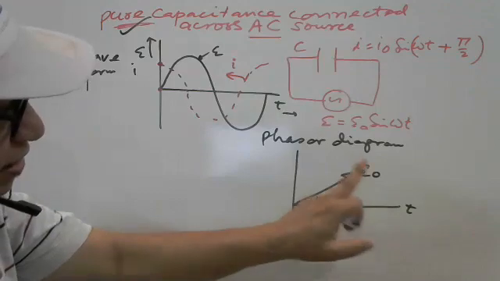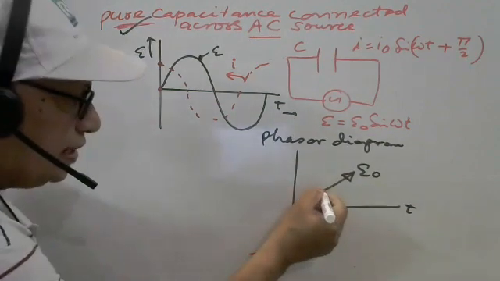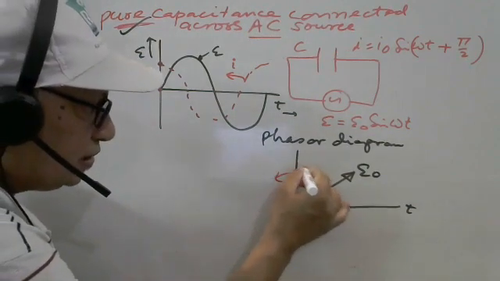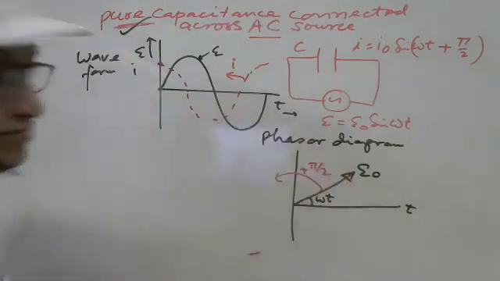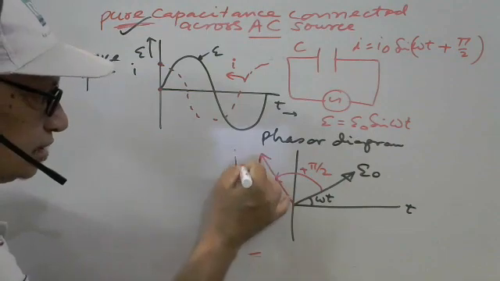This is the maximum voltage applied. Now current is leading, so it should be clockwise or anti-clockwise? Leading means positive angle, so anti-clockwise. This is positive pi by 2, and this is the current, maximum here.